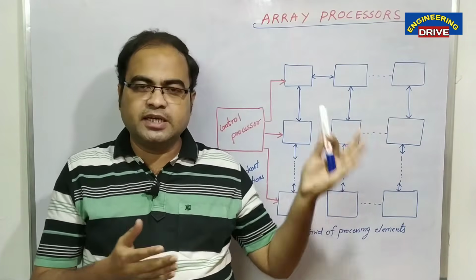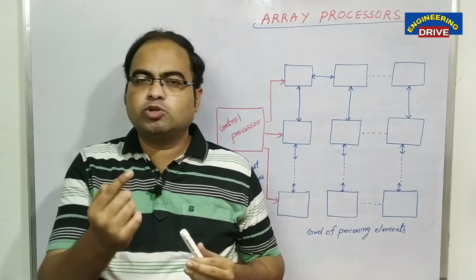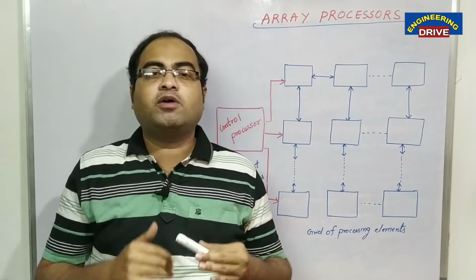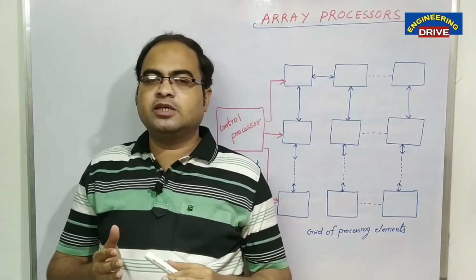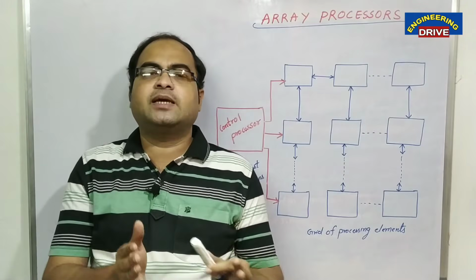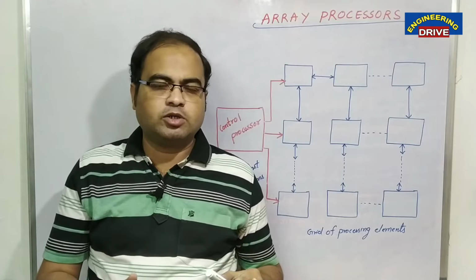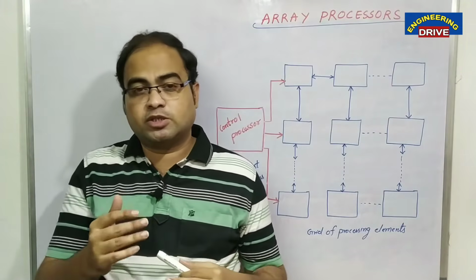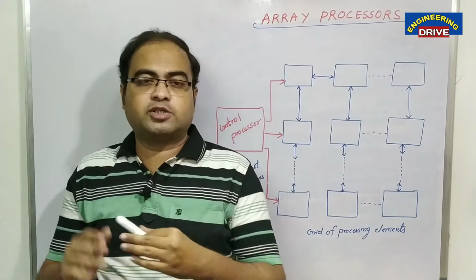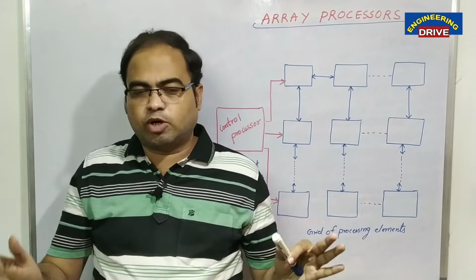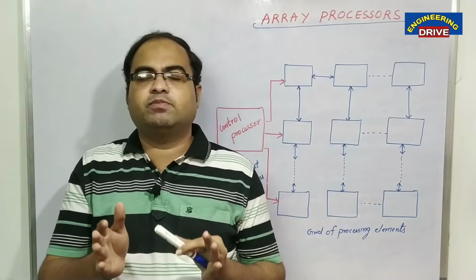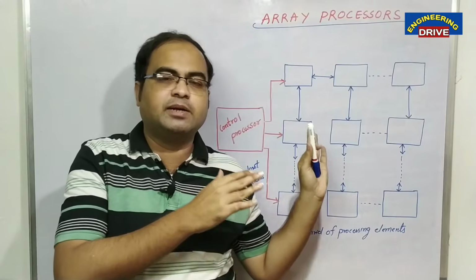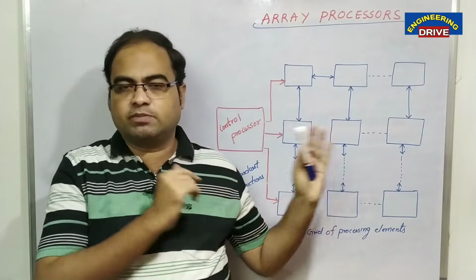Array processors means here we are not going to use one processor. Here we are going to use a group of processors of similar type. Here similar refers to the same configuration. We are not going to deploy one processor with different capacity and another processor with different capacity. No, the processors which we are using here belong to the similar type. So how the array processors configuration can be implemented, that I am going to discuss in today's video.